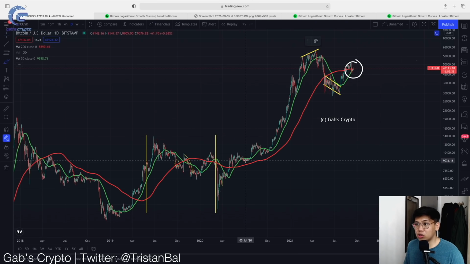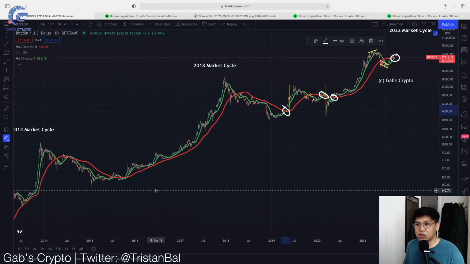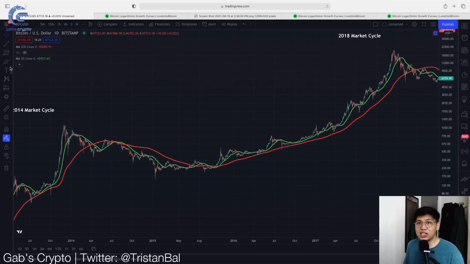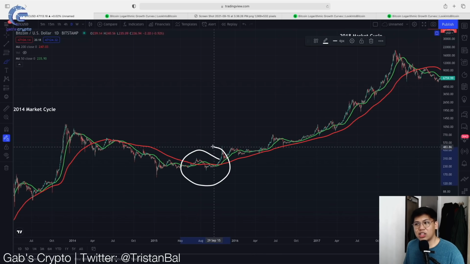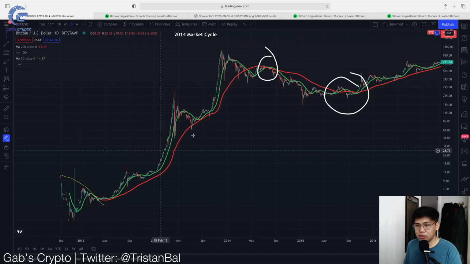So let's try to draw this Golden Cross. Another one. And this is another Golden Cross. Let's go back further. Let's go back to this Golden Cross. Now you could actually say that this is somewhat of a twin Golden Cross since these two Golden Crosses started a bull market for the long term. This is another Golden Cross. And then let's go back further.